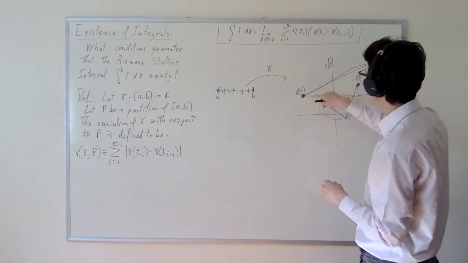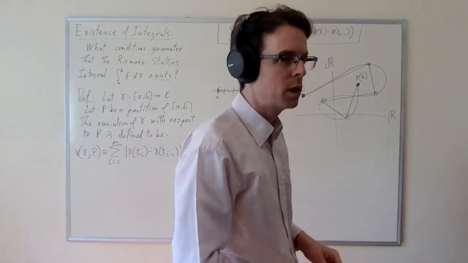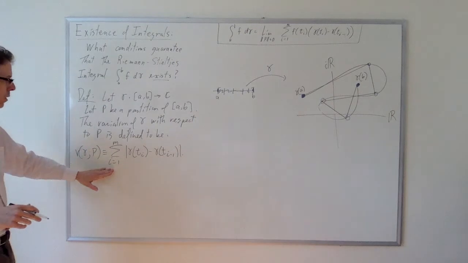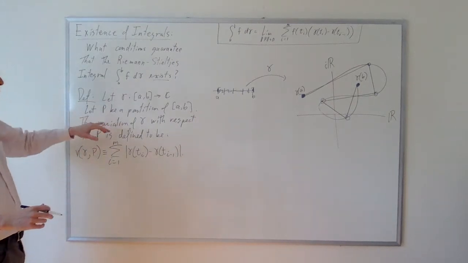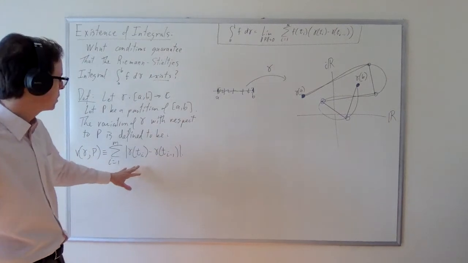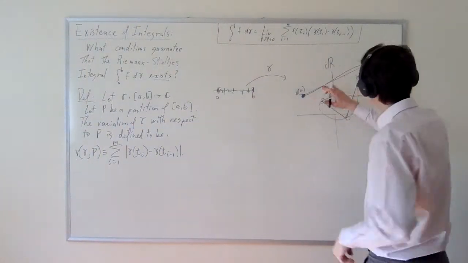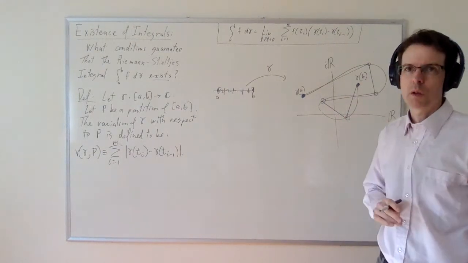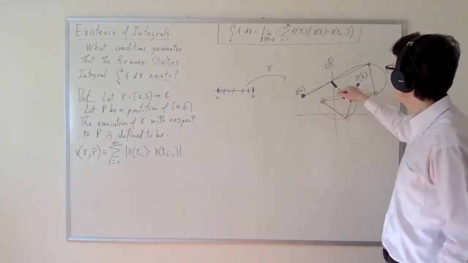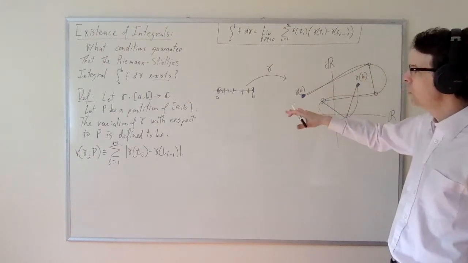And then the difference between these complex numbers, the length or modulus of that will give us exactly what we want. So this variation, subject to the partition P, is merely an estimate to the total length of gamma. And from the picture, you would expect it's an underestimate for the total length of gamma, right? Now, it's hard to define the length of gamma directly, but that's basically what we're doing here.